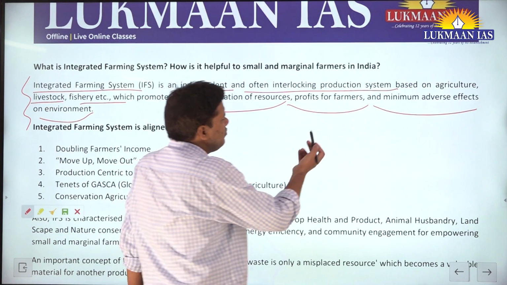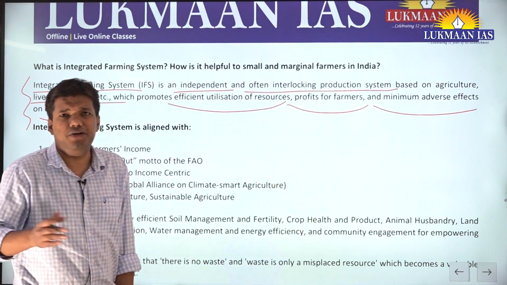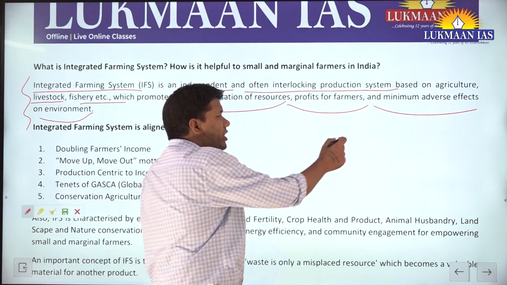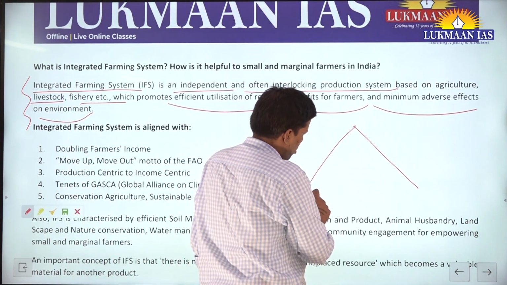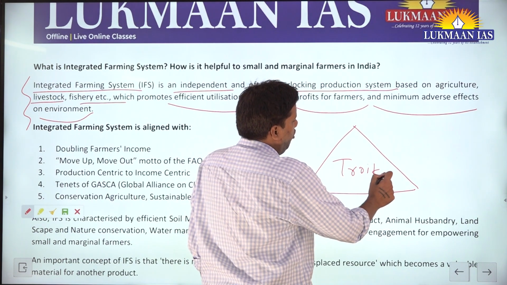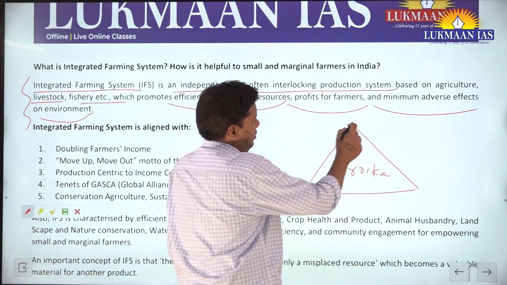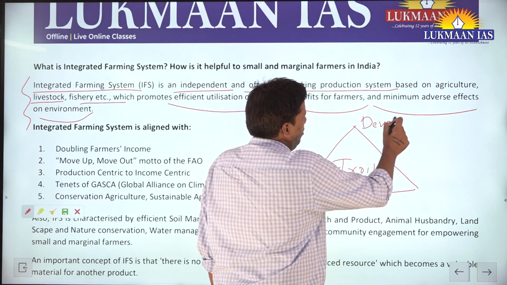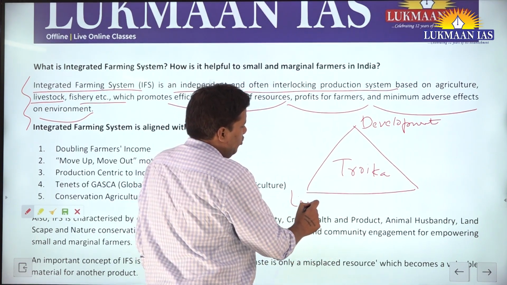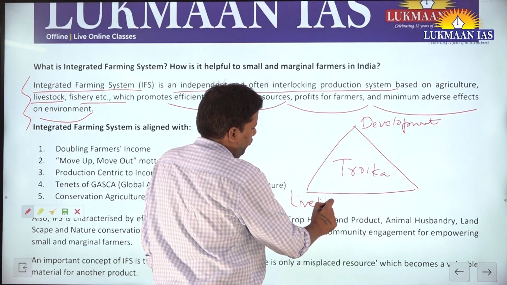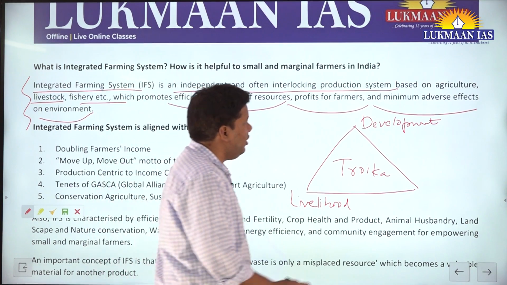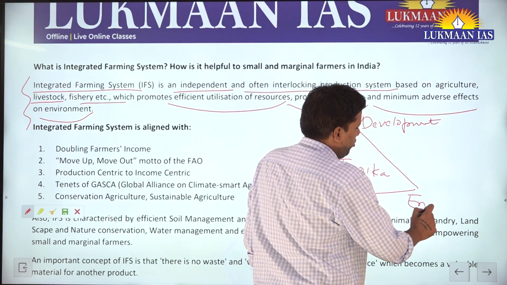To give you an example, you must have read the Punchhi Commission report on Centre-State relationship, right? In that report, they mentioned a troika, balancing 3 factors: development, livelihood mainly of small and forest-dwelling communities, a small and marginal farmer like that, and forest preservation, right?